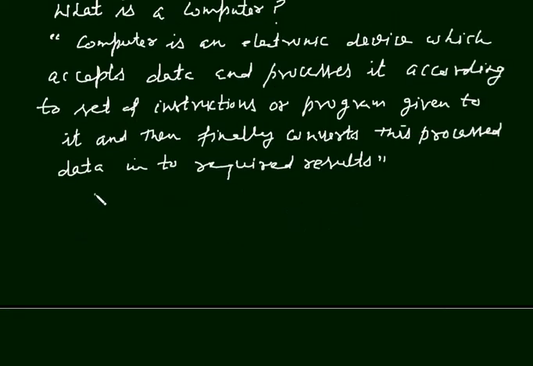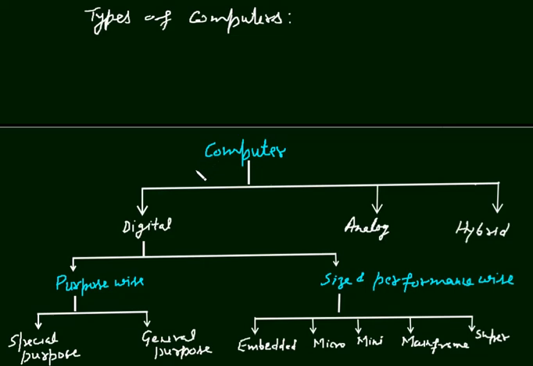Now we will discuss types of computers. There are 3 types of computers: digital, analog and hybrid. This digital has further 2 types. One is purpose wise and another one is size and performance wise.